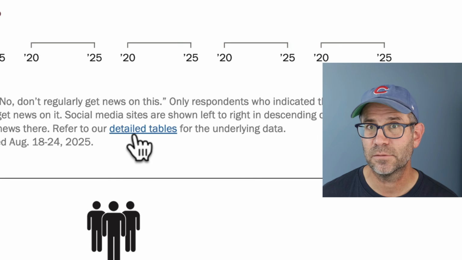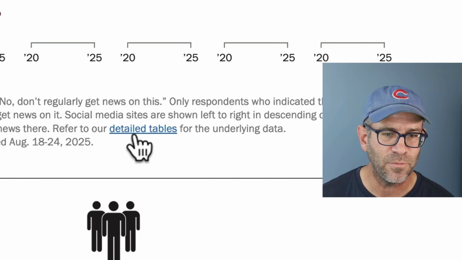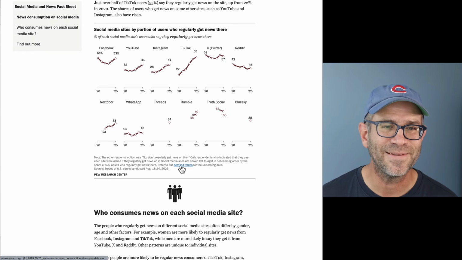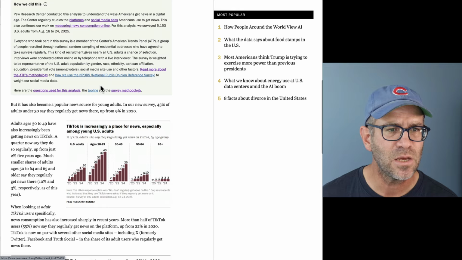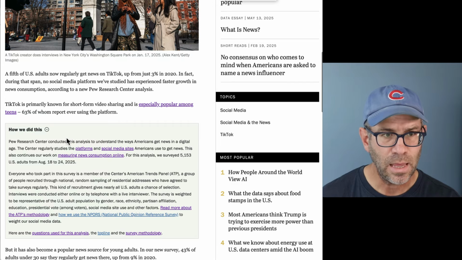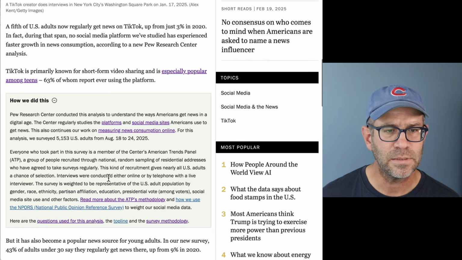One other thing that I had noticed is that we can actually get the data through this link for detailed tables. So that's cool. I hadn't seen that before. I started digging around looking for more information about the data actually. All right, so let's come back to this. We were talking about how we did this and that we can see how they did that from this box.